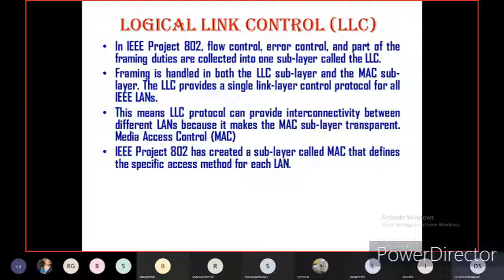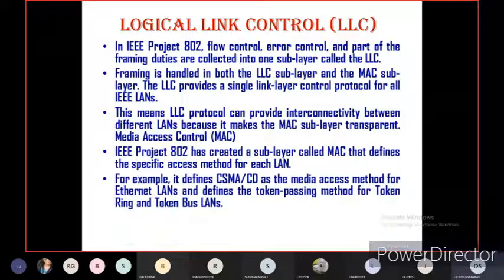But the MAC, media access control, defines the specific access method for each local area network. In each local area network, there will be a specific method for sending the data from source to destination. That is defined by the media access control. For example, CSMA/CD defines the media access method for Ethernet local area network, and the token passing method is defined for token ring and token bus local area networks.